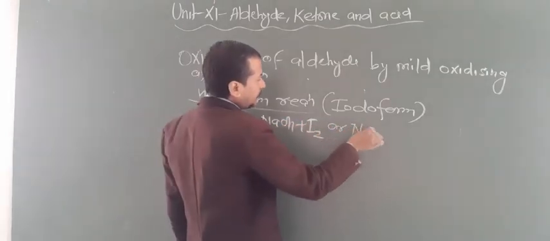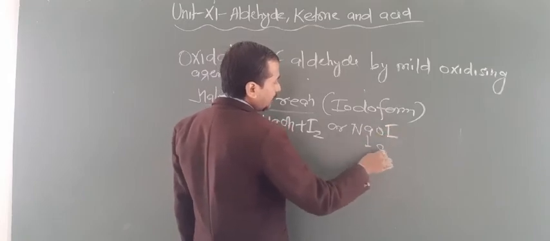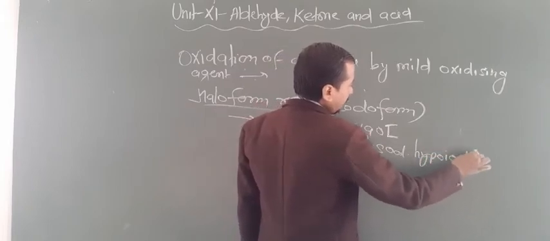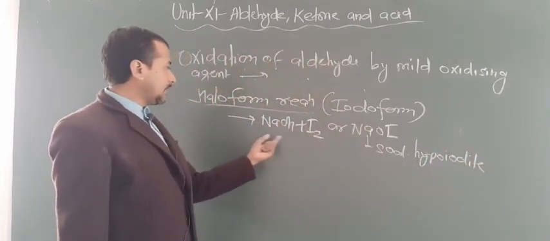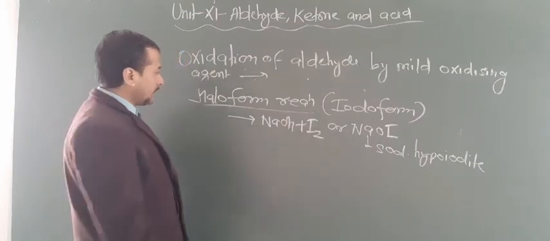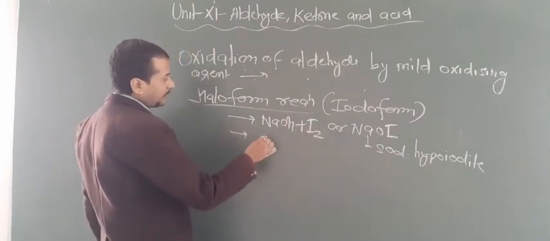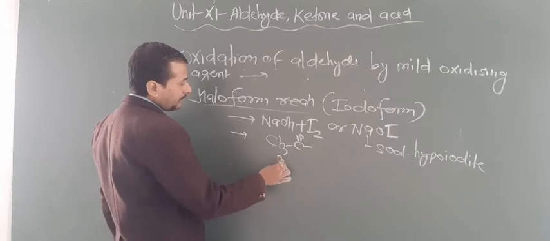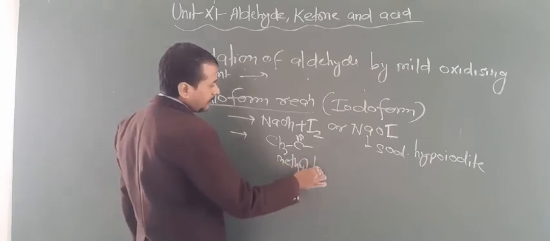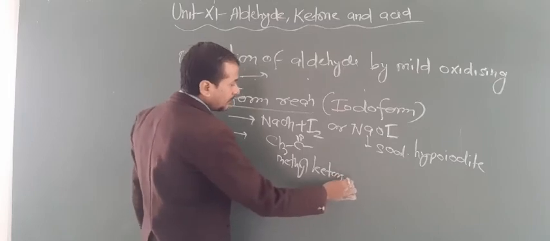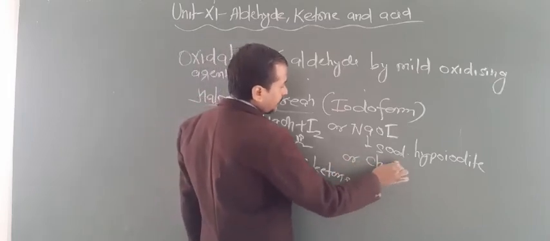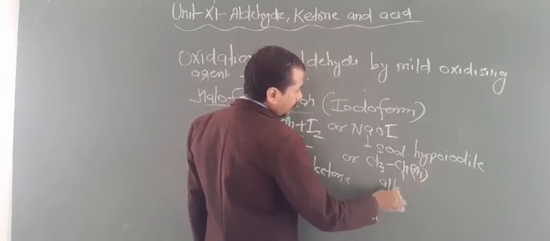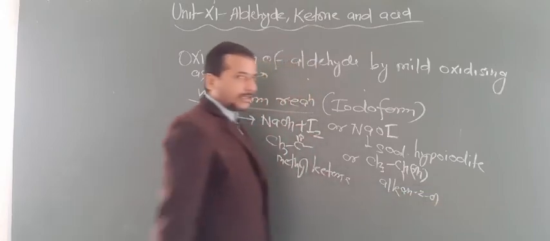This can be written like this also, NaOI. So this is known as sodium hypoiodite. Are you getting this point? Either written NaOH plus I2 or written NaOI. And second, the reactant should have a CH3 C double bond O group, that is known as methyl ketone. Or it has a CH3 CHOH group, dear students. That means all alcohols of this type will give this test.